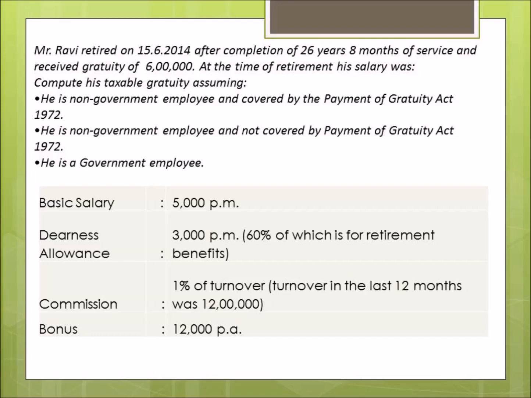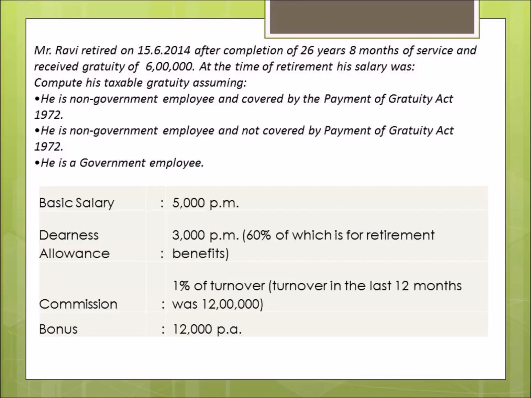So these are the things which we have to keep in mind before we proceed with the question. One more thing is that he has completed 26 years and 8 months. So what we had learnt is that in case of a non-government employee covered by the Payment of Gratuity Act, the part of the year in months exceeding 6 months will be taken as a full year. So the total years of service will be 27 years because 8 months exceeds 6 months. So it will be taken as 1 year and added to 26 years. So it will become 27 years.